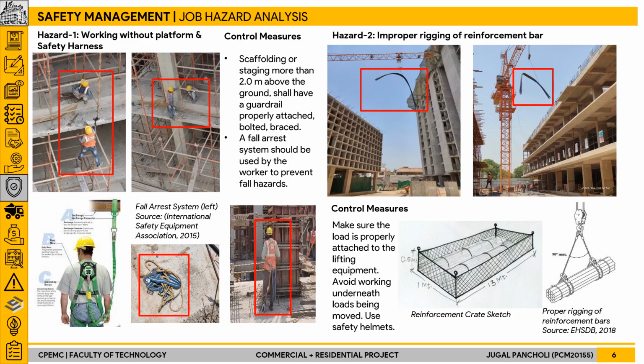In another instance, improper rigging of reinforcement bars was observed during the maneuvering of a reinforcement bundle through the tower crane, for which a designated reinforcement crate should be provided to maneuver the reinforcement bundle, and the rigging angle while maneuvering such heavy material should also be taken into consideration.